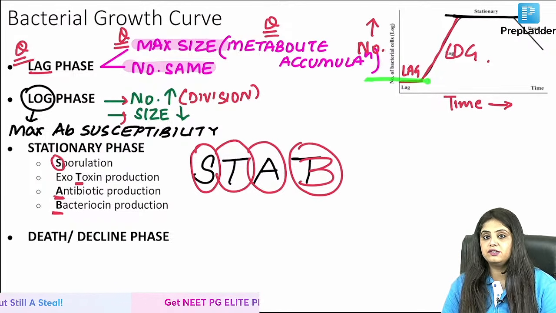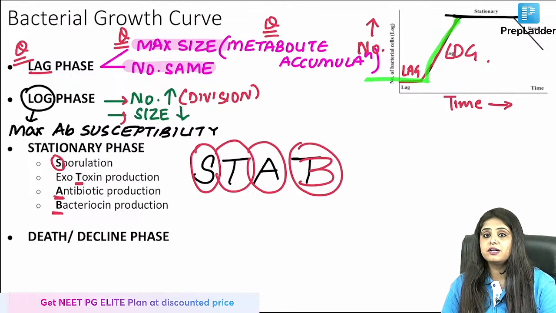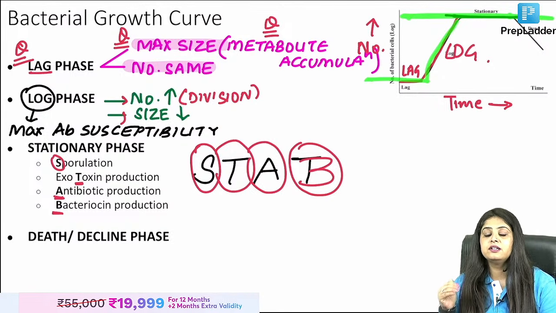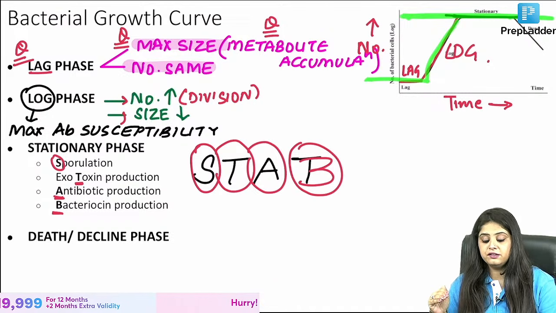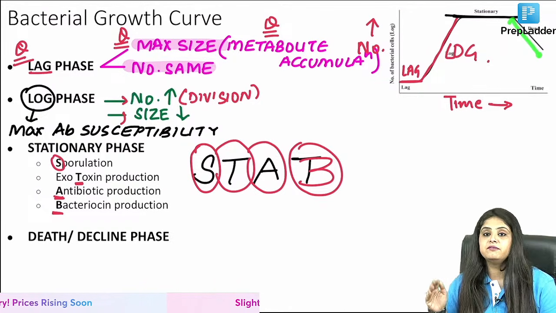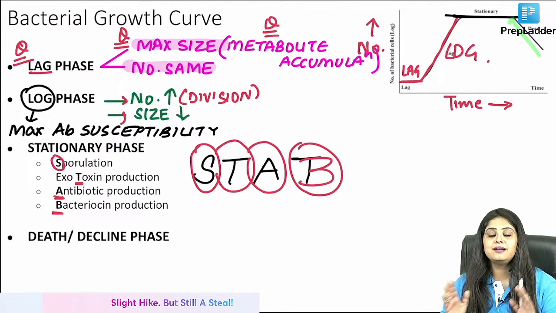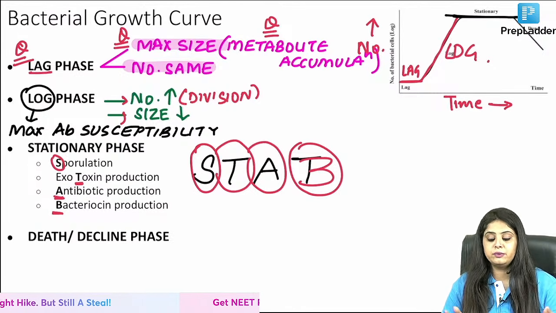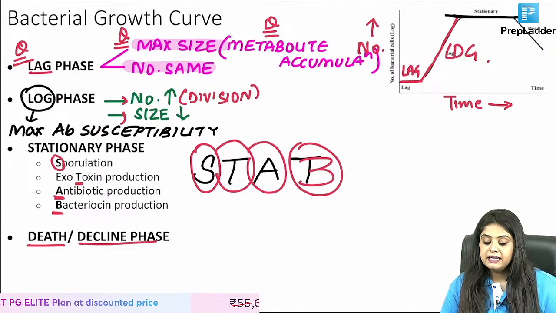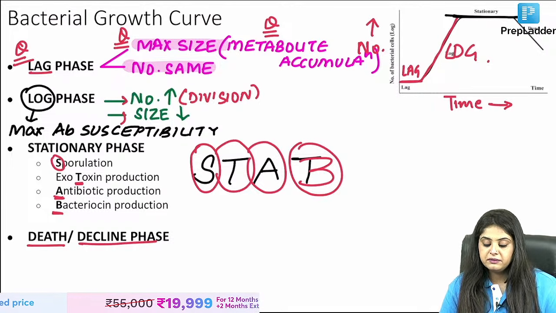First, your GT score doesn't increase, then your score starts increasing, but then you hit that most dreaded plateau. Now, it is here that you decide that if you stayed consistent, there will come a time when you will rise again. But if you give up, that is when the downfall starts. So, your GT and the bacterial growth curve are so similar to each other, because finally comes the downfall, that is known as the death or the decline phase. Is that okay with everyone?